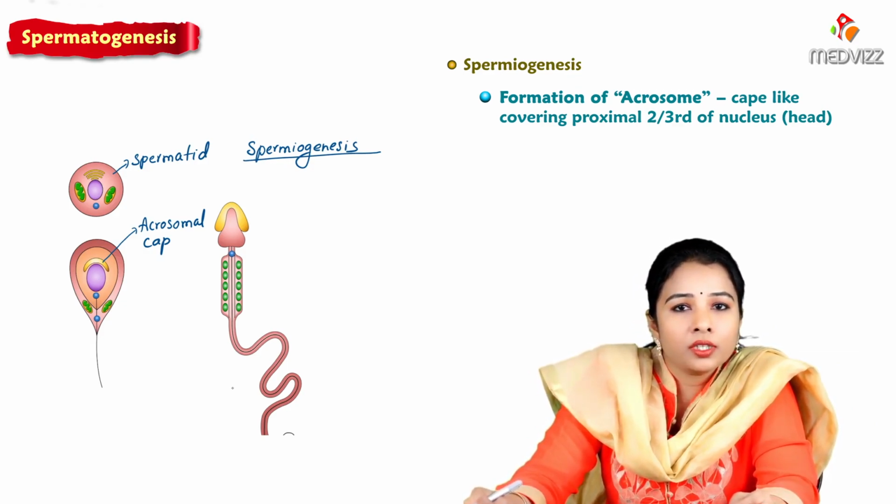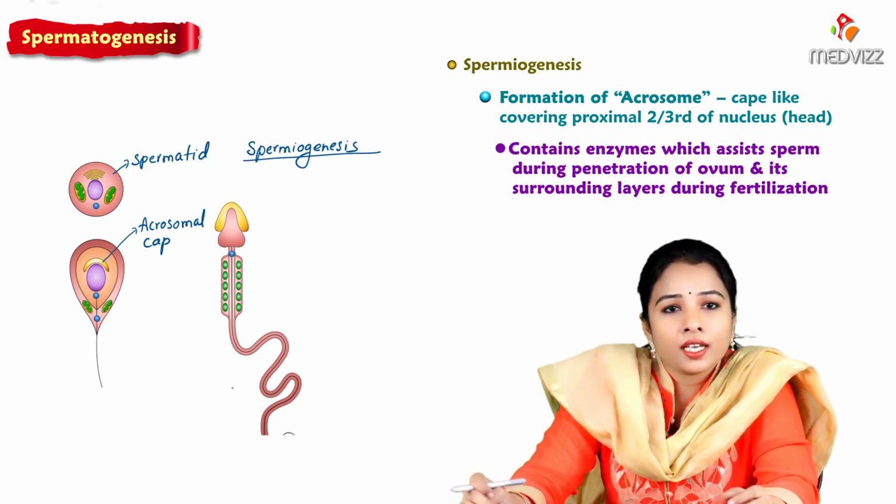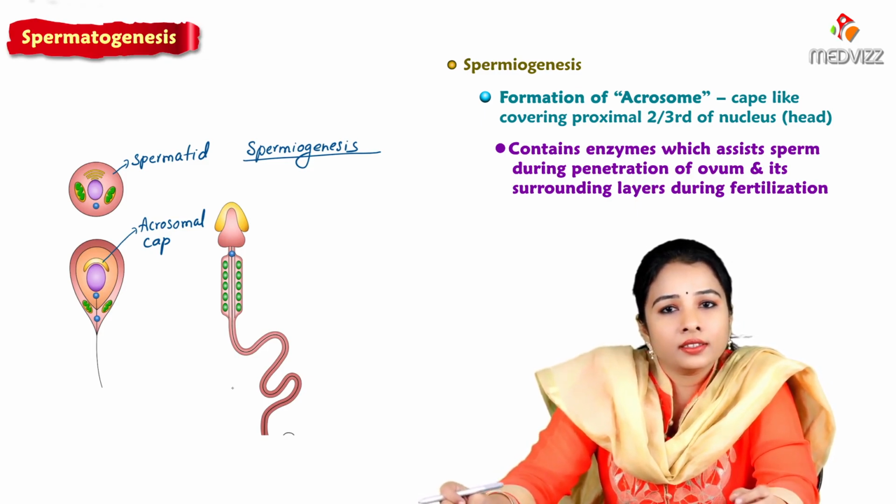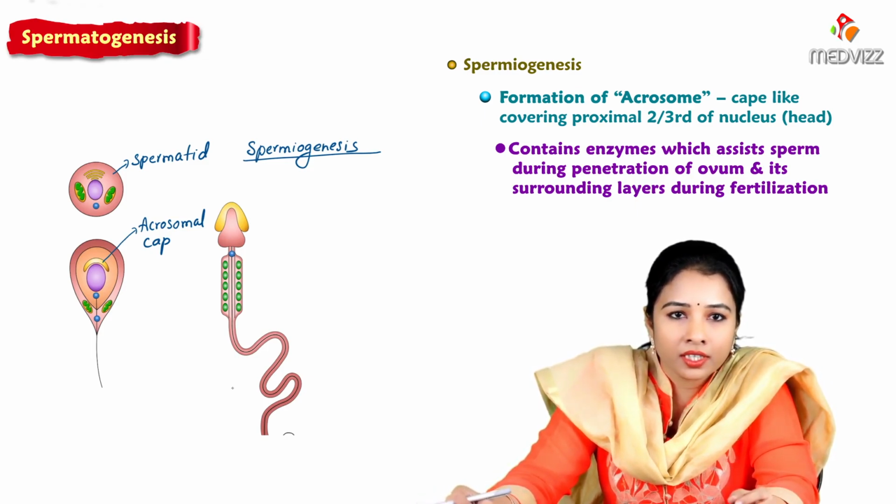This acrosomal cap contains enzymes that assist the sperm during the penetration of the ovum, which is surrounded by layers, during fertilization.